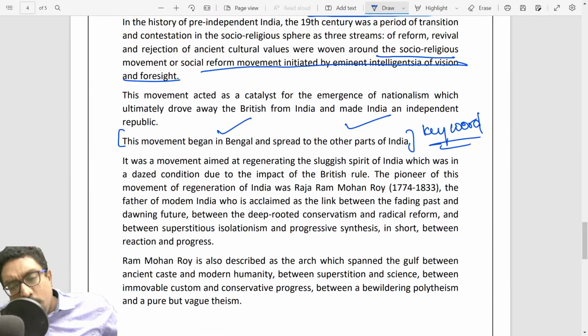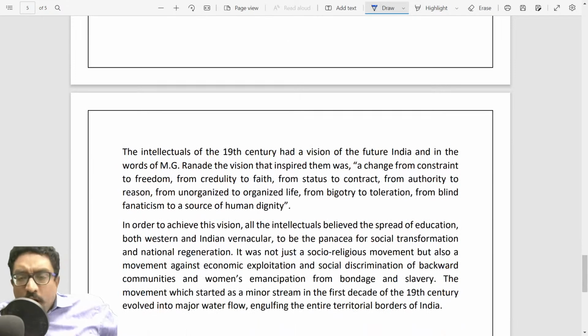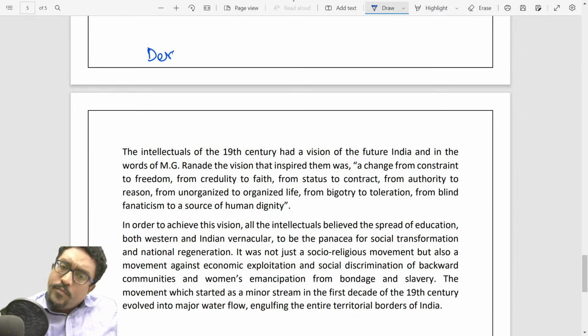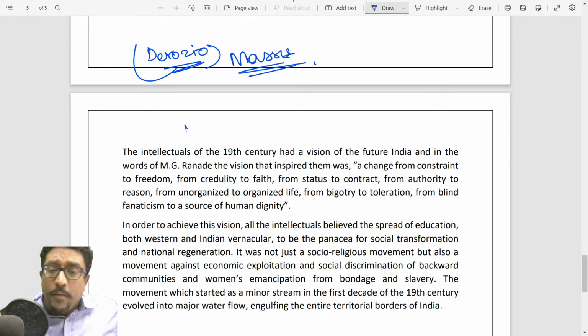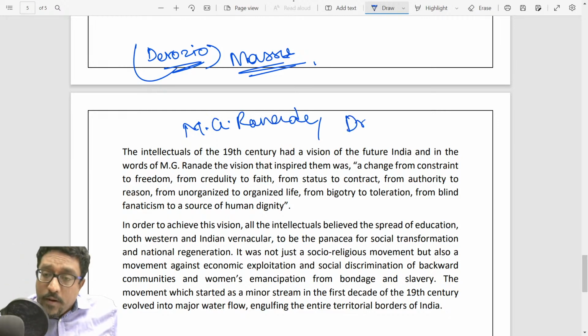You can talk about Raja Ram Mohan Roy, how he is the pioneer of the socio-religious reform movement, who was acclaimed as the link between the fading past and the dawning future. You can talk about how Roy described the arc which spanned the gulf between ancient caste and modern humanity. Give a little more detail. Then eventually, if possible, talk about Derozio, how Derozio moved it to the masses, and eventually people like M.G. Ranade and Dr. Atmaram Pandurang.